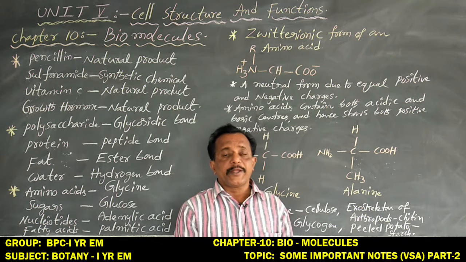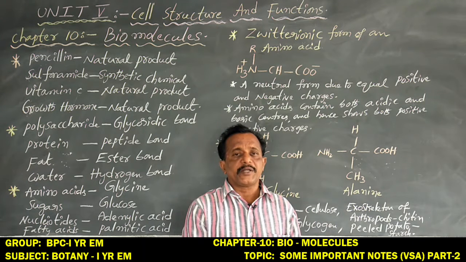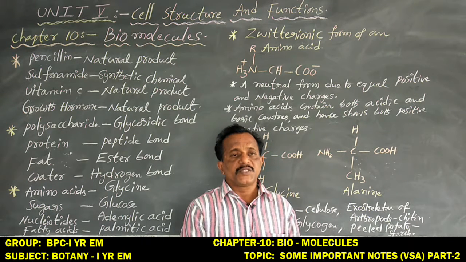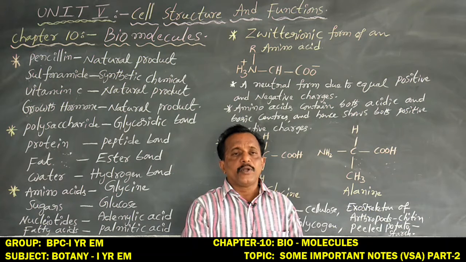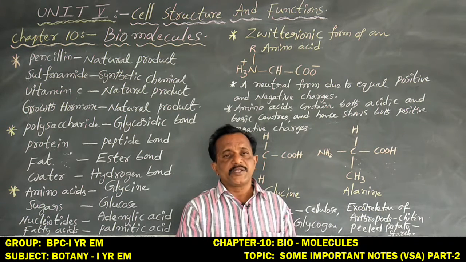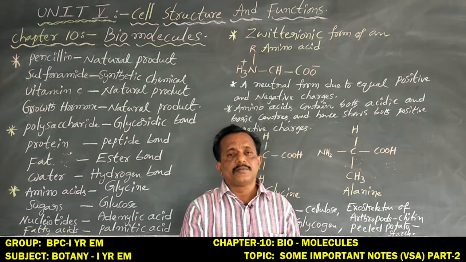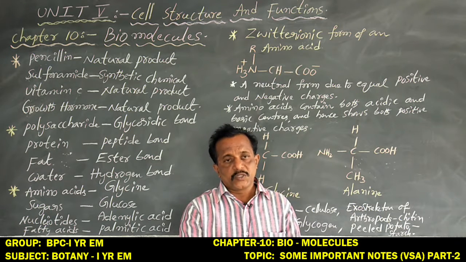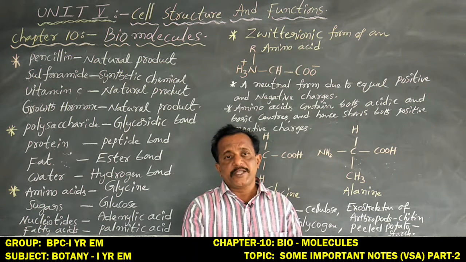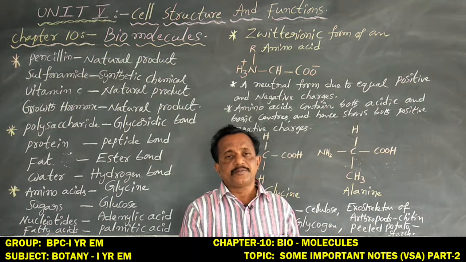powerful antibiotic. Once upon a time, this was a wonderful drug of medicine all over the world. Penicillin is obtained from one fungal member, that is named Penicillium notatum.